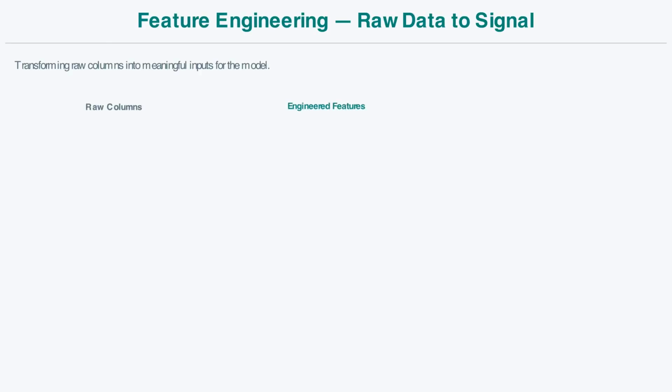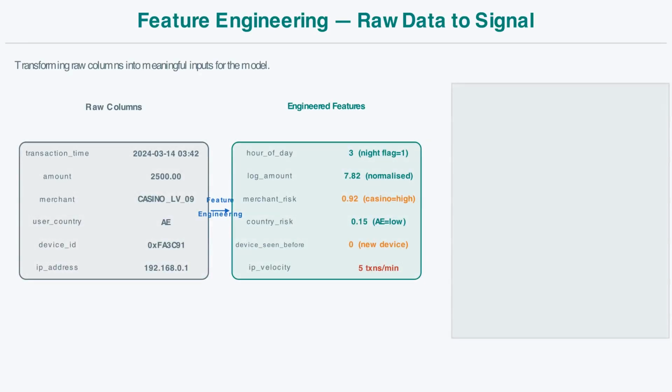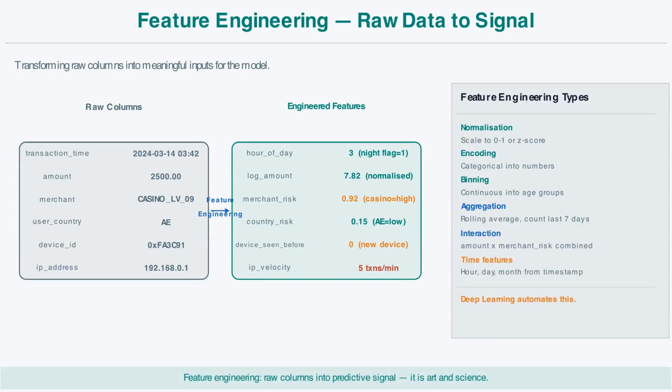Raw data is rarely ready for a model. First, you must transform it into meaningful features. Feature engineering is the process of creating new, more informative columns from your raw data. Take a fraud detection dataset. The raw columns might include a raw timestamp, a transaction amount, a merchant identifier, a device ID, and an IP address. These raw values are low signal.